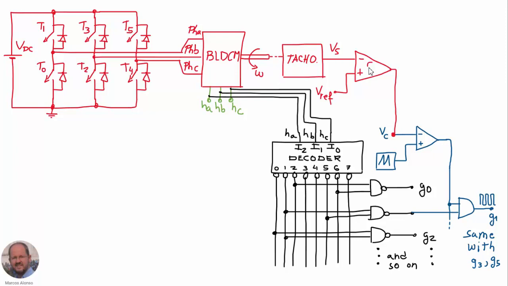And then using this error amplifier, we are going to compare the speed with a reference value so that the compensator is going to generate the signal VC with the required value in order to keep the angular speed of the motor constant.